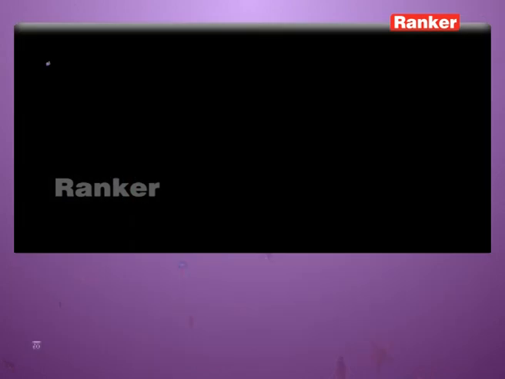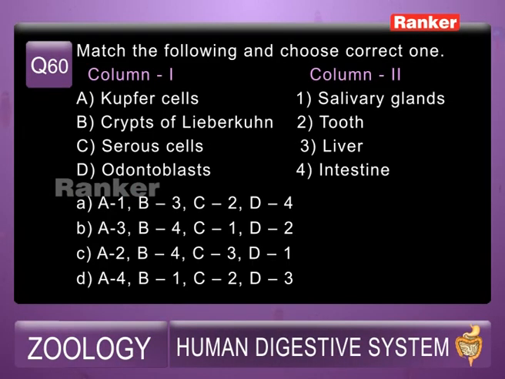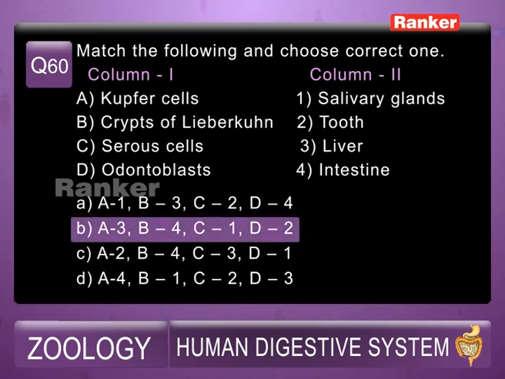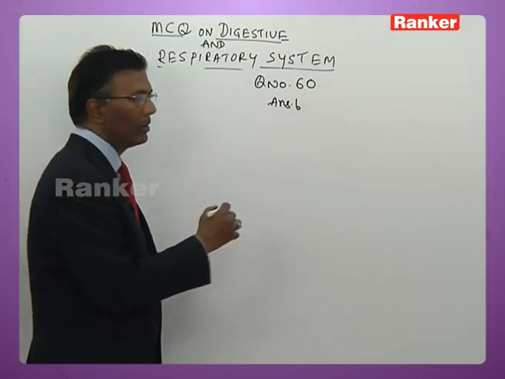Here question number 60. Match the following. I shall read out for you. Column 1, A. Kupffer cells, B. crypts of Lieberkühn, C. serous cells, D. odontoblasts. Under column 2, you have options number 1, salivary glands, number 2, tooth, number 3, liver, number 4, intestine. Now here the answer is B. I shall tell you how it is B here now.